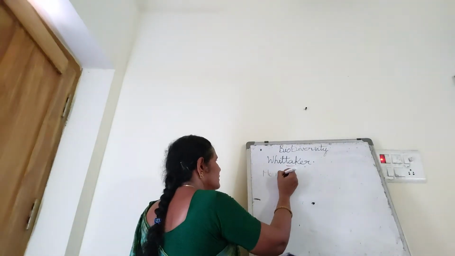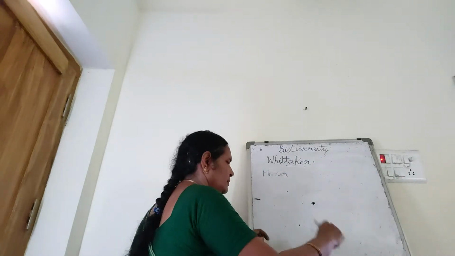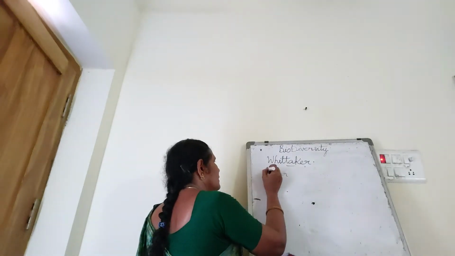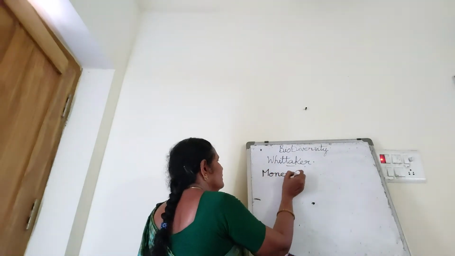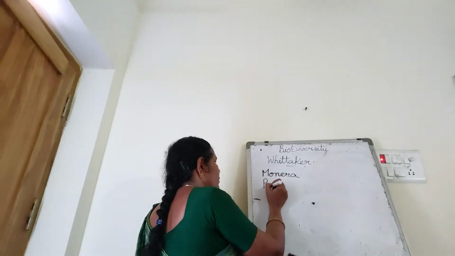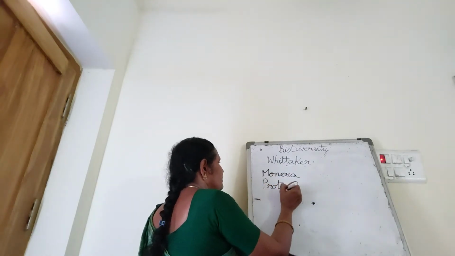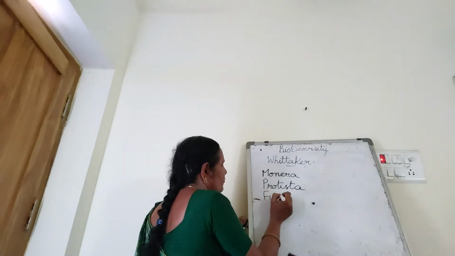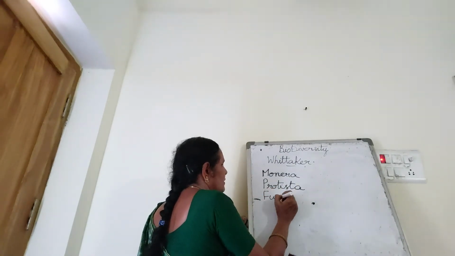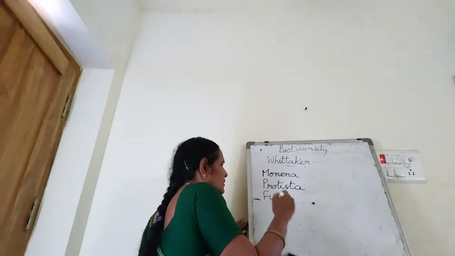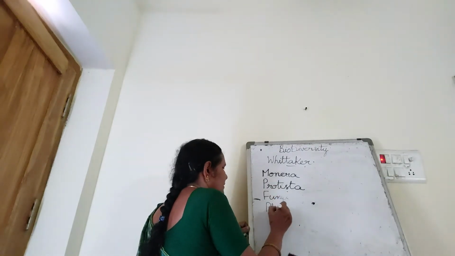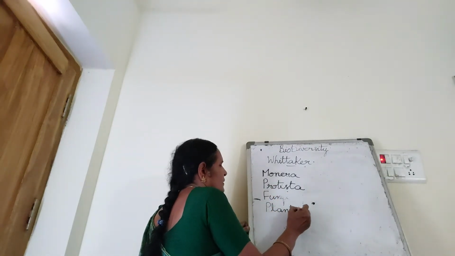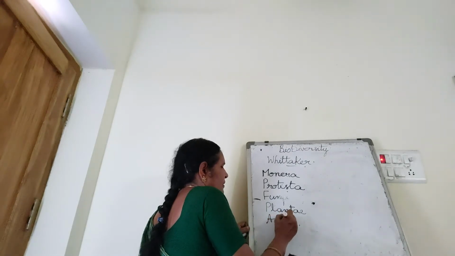Monera, Protista, fungi, Plantae, Animalia.